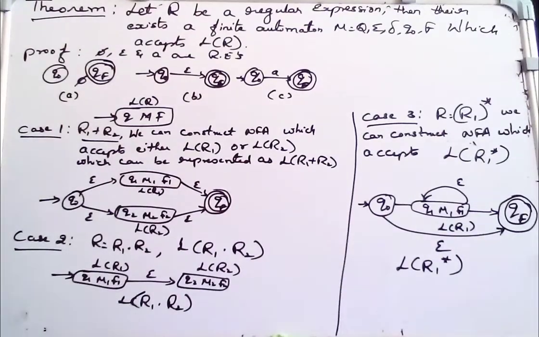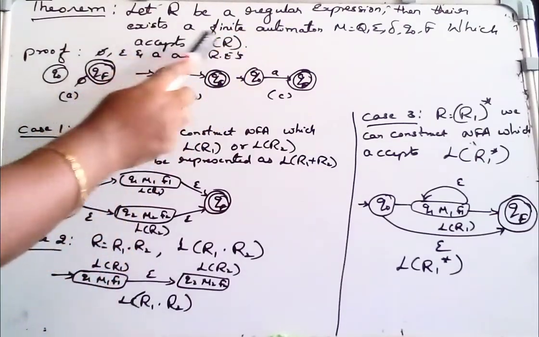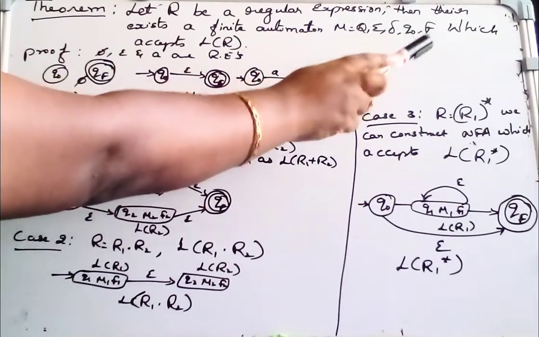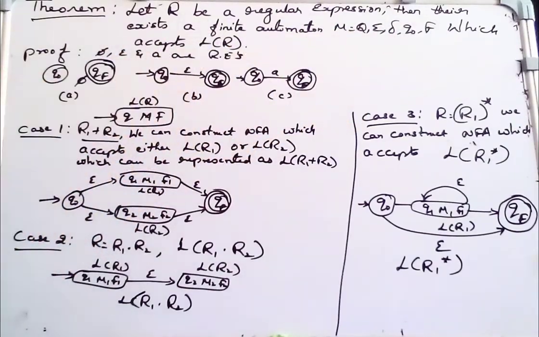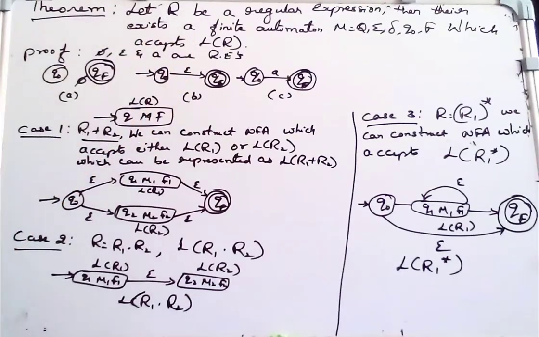Today I am discussing the theorem. Let R be a regular expression, then there exists a finite automata M equal to (Q, Σ, δ, q0, F) which accepts L(R). So this is the theorem, and this is a very important theorem from the external examination point of view.